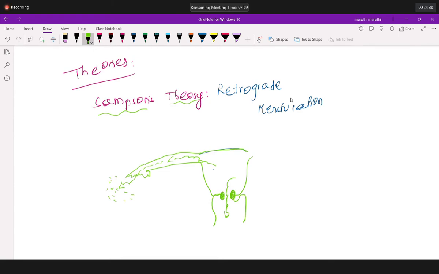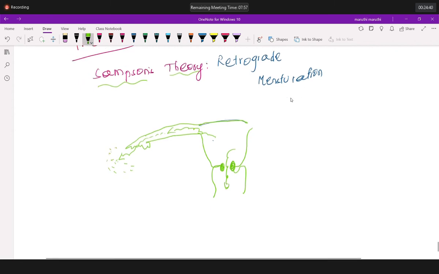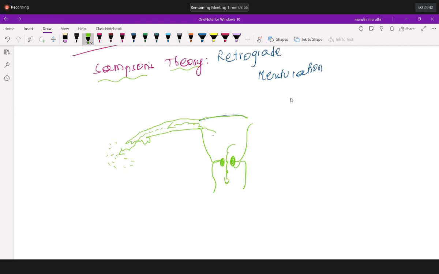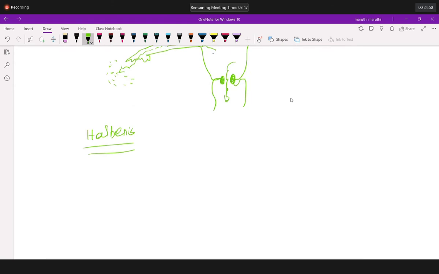Now Sampson's theory, okay, but there is one more person, whose theory is called Halban's theory. He said that endometrium undergoes metastasis. What is this metastasis of endometrium? He said that the endometrium is spreading like a cancer.